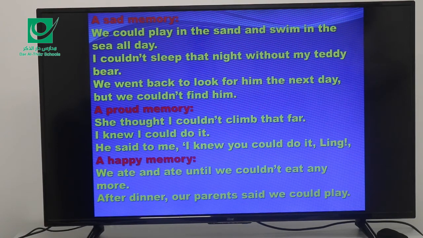A happy memory, the last one, some sentences using the auxiliary could and couldn't. We ate and ate until we couldn't eat anymore. After dinner, our parents said we could play. Okay, students? So please, you need to copy those sentences with could and couldn't. And actually, now what is on the screen from the 3 memories?